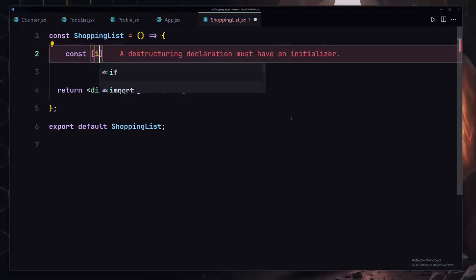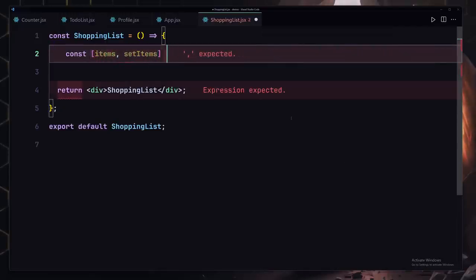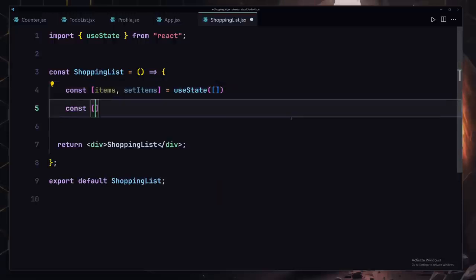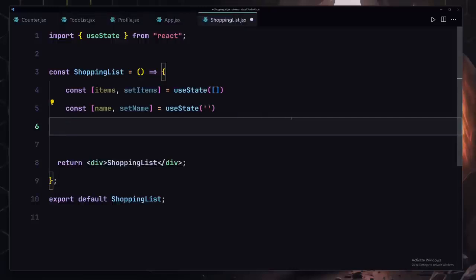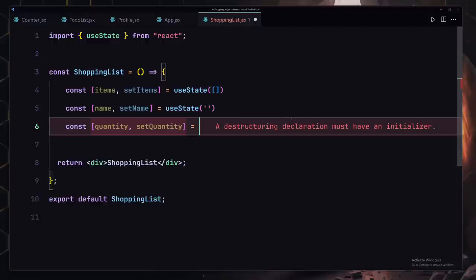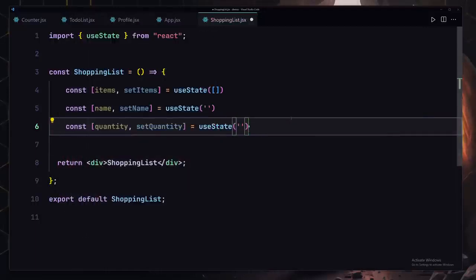So I'll create items and also setItems, and that's going to be equal to useState, and the initial value will be set to an empty array. Now we're going to be also creating one for the name. So setName is going to be equal to useState, and the initial value will be set to an empty string. We're going to also be creating one for the quantity, and also setQuantity. There we go. It's going to be equal to useState, and we're going to provide the empty string inside there.